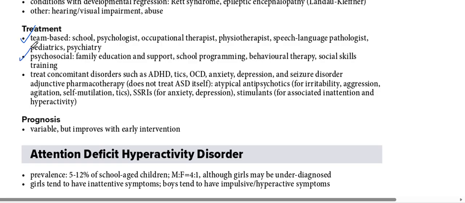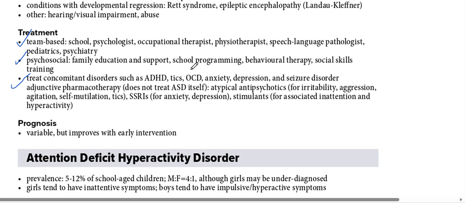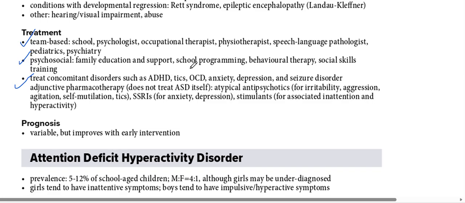Psychosocial treatment will be family education and support, school programming, behavioral therapy. We have to check the behavior of the child and give appropriate behavioral therapy, and social skills training will be needed. Then treat concomitant disorders like ADHD, tics, OCD, anxiety, depression. They can occur alongside this. So we have to look at those things as well, like if a child has ADHD, OCD, obsessive compulsive disorder, anxiety, depression, seizure disorder.